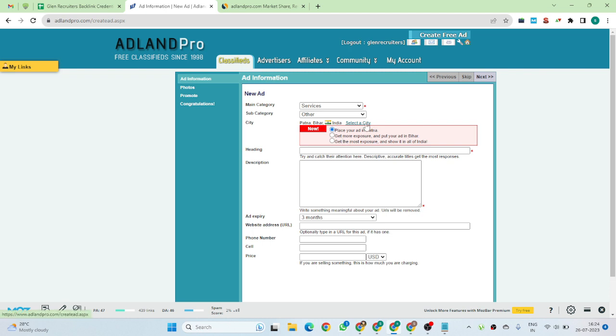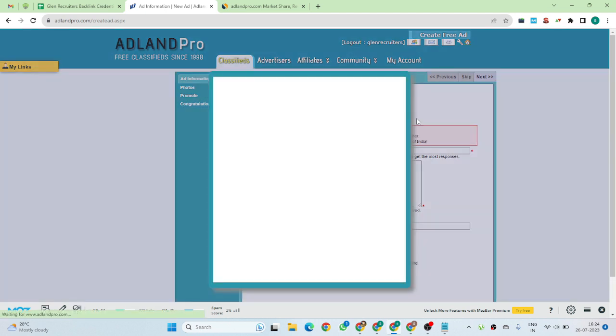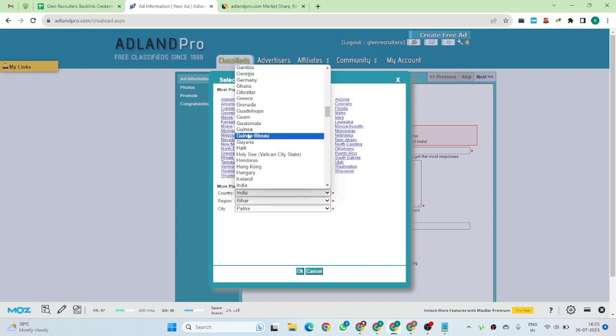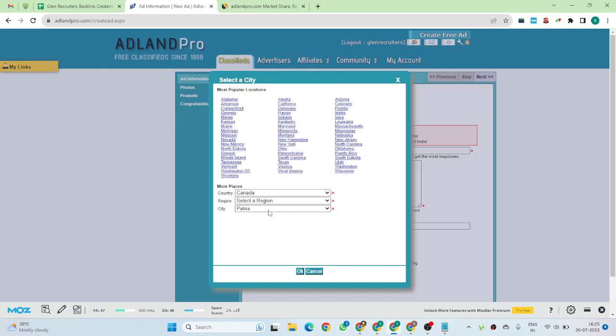You can choose the country where you want to publish your ad. In my case, I want to publish in Canada, region British Columbia, and I can choose city anywhere.